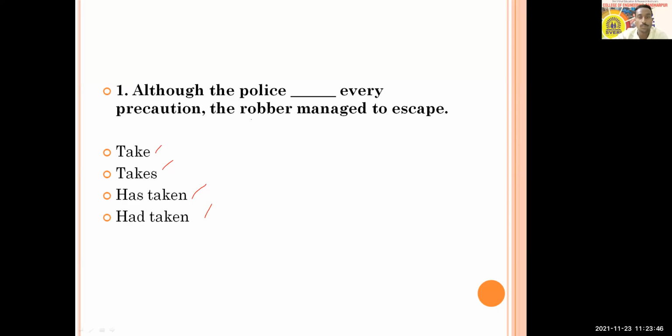So let's talk now about this question. The question is, although the police dash every precaution, the robber managed to escape. You are going to answer: take, takes, has taken, or had taken. You can answer through the poll as well as the chat box, and unmute and speak also. I got an answer from Mansi, and others can also try to answer.